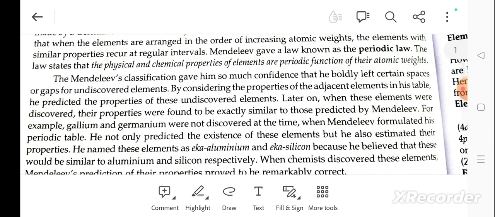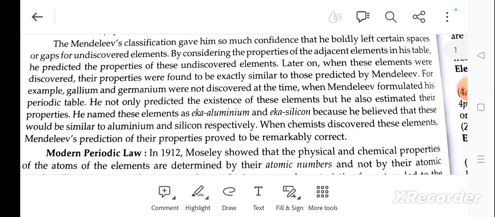By considering the properties of the adjacent elements in his table, he predicted the properties of these undiscovered elements. Later on, when these elements were discovered, their properties were found to be similar to those predicted by Mendeleev. For example, gallium and germanium were not discovered at the time when Mendeleev formulated his periodic table.